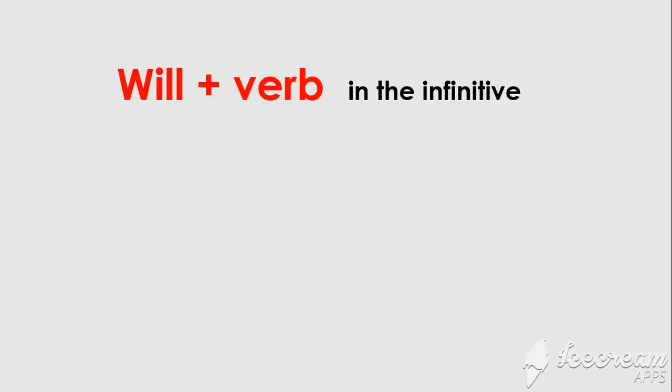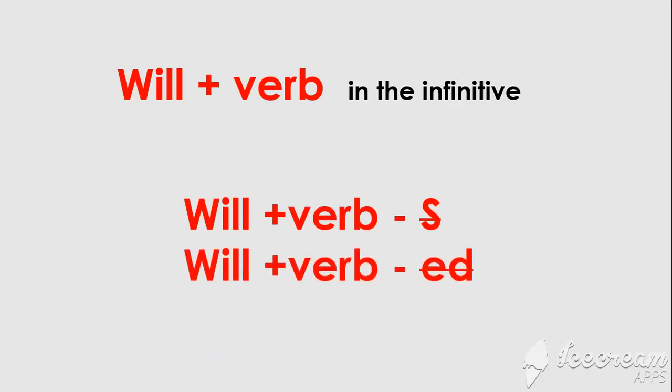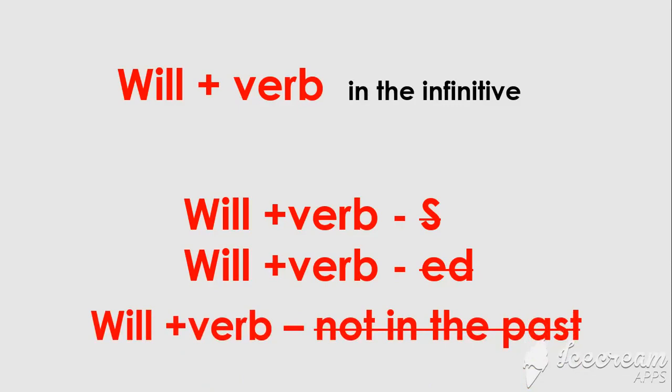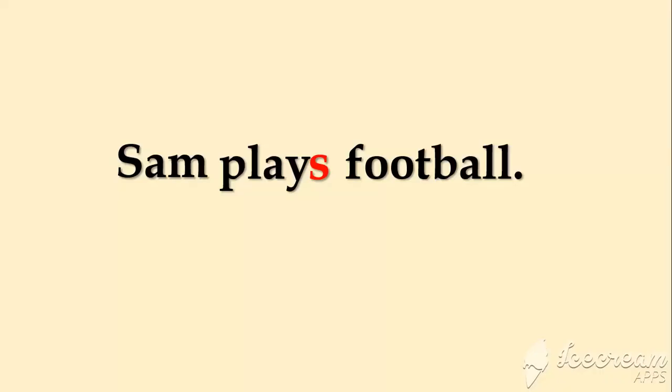The word will takes the verb in the infinitive form. It means that the verb after will doesn't take any s's or any eds, or doesn't even come in the past form. For example, Sam plays football.